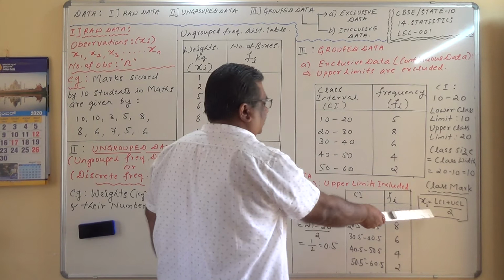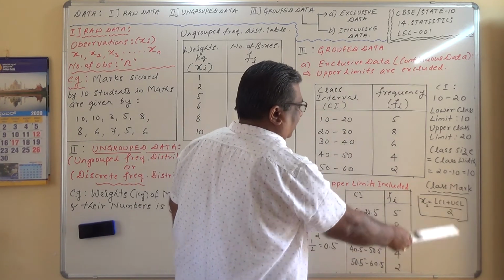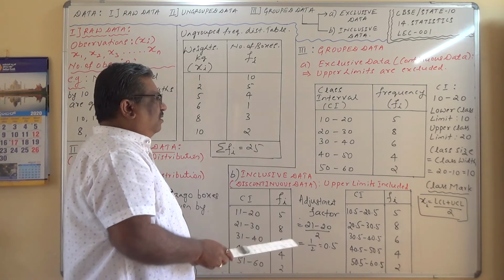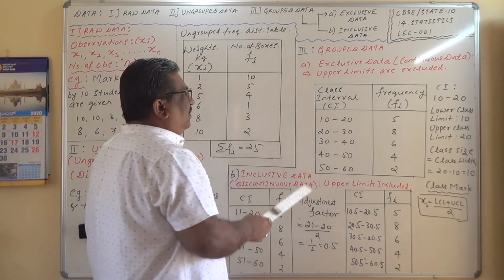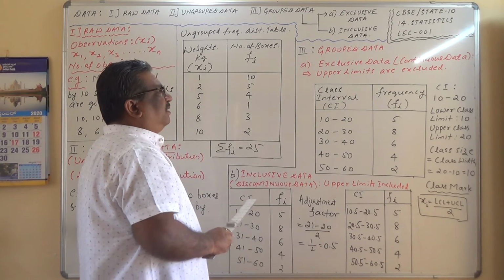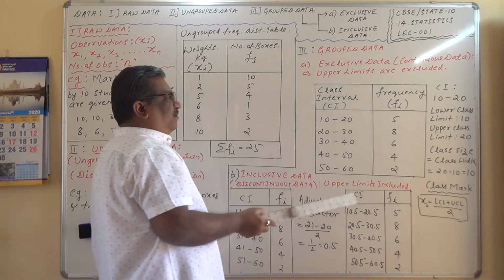So how to calculate this one? Take the average of these two numbers. That is what it is given here. Class mark is the average of the lower class limit and upper class limit. So this is how the exclusive data can be represented. But you have to remember that in statistics we always go for exclusive data.